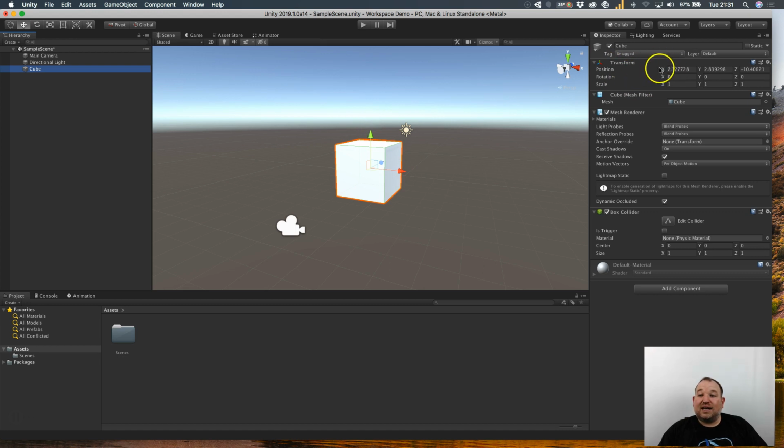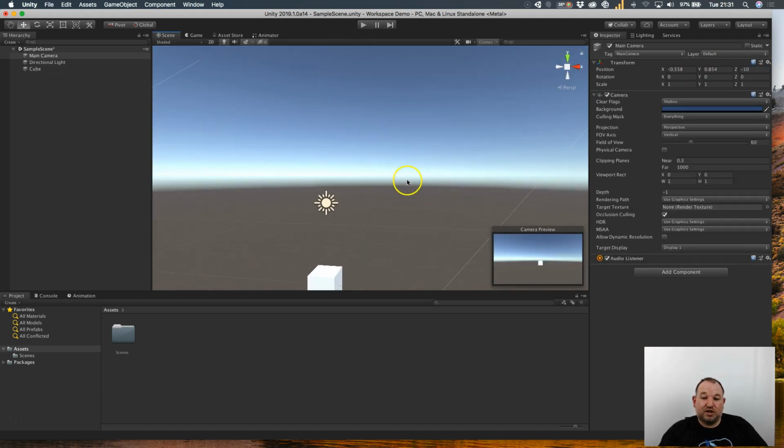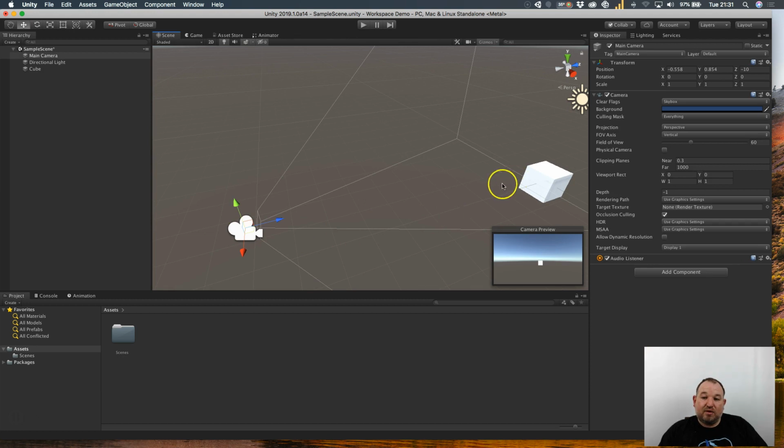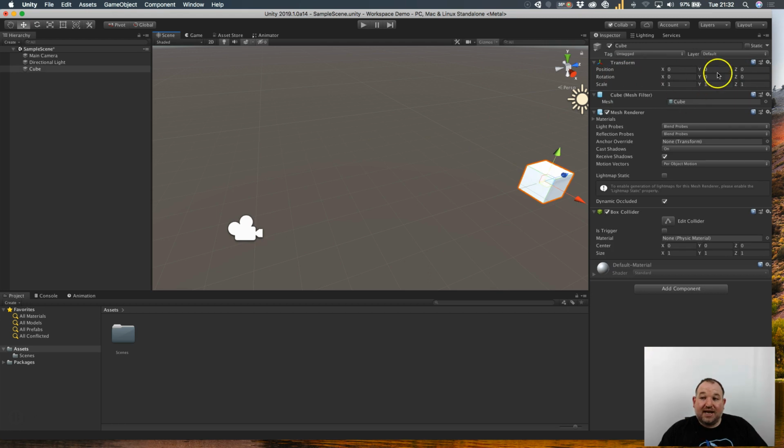Now, over on the right-hand side, you can see that the position isn't actually at the absolute center of the world. So what I want you to do is just click here and change these values to be 0, 0, and 0. The Z is the most important, as with the camera being positioned, if I just zoom around for a second, approximately 10 blocks back, that's why the camera is -10 on the position of the transform. The cube is at 0, and this is known as the absolute center of our 3D world.